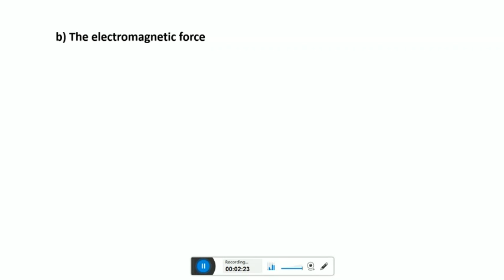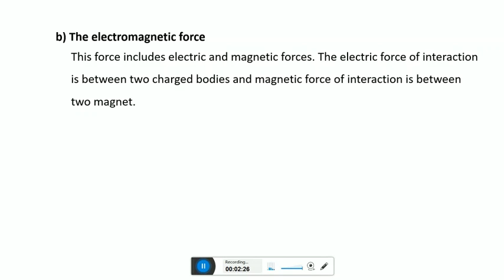Then electromagnetic force. Electromagnetic force includes electric and magnetic forces. The electric force of interaction is between two charged bodies, while magnetic force of interaction is between two magnets. Contact forces including the normal force, friction, and viscous force are all electromagnetic forces because all atoms contain positive and negative charge. So atoms and molecules exert electric force on each other. Magnetic forces occur in interaction between magnets.